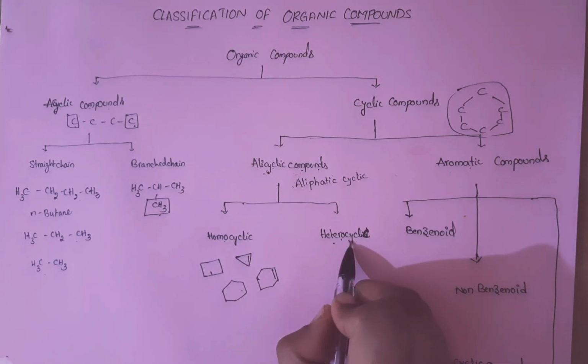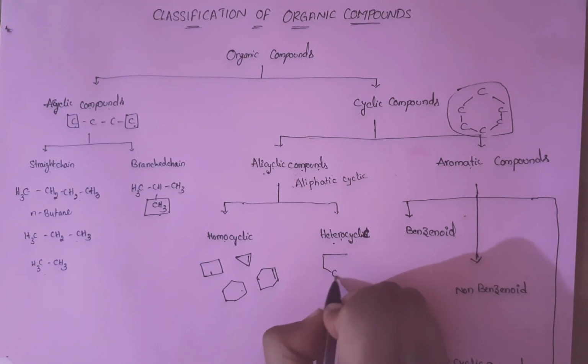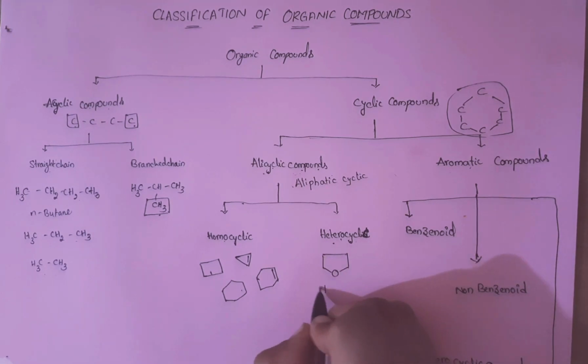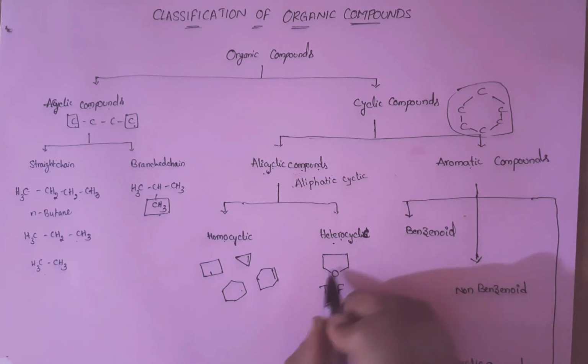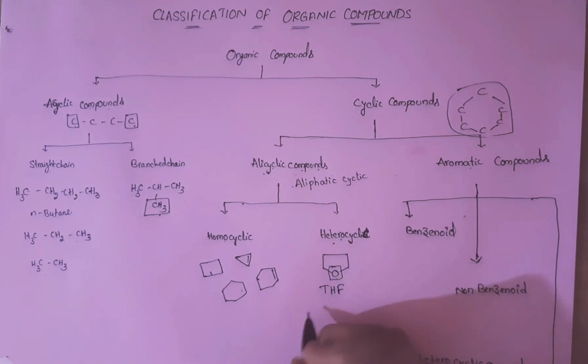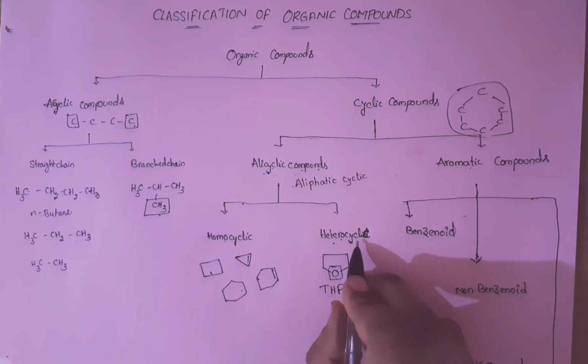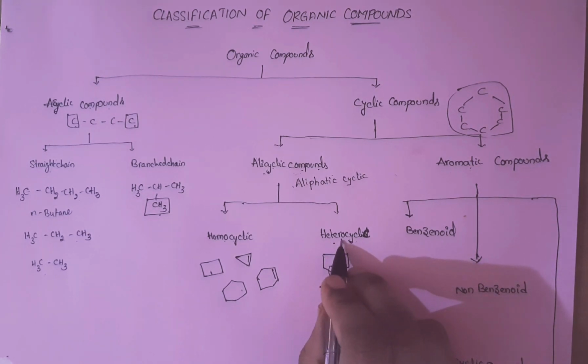Now coming to the heterocyclic compounds. For example, tetrahydrofuran, THF. In this we have oxygen in the ring. This oxygen is known as a heteroatom, and this type of compound is called a heterocyclic compound. Hetero is nothing but different.